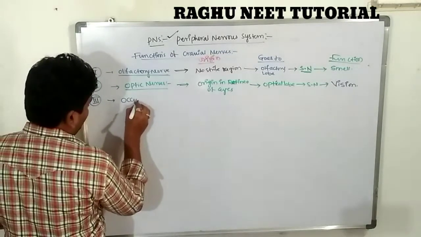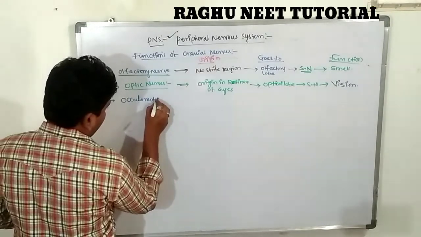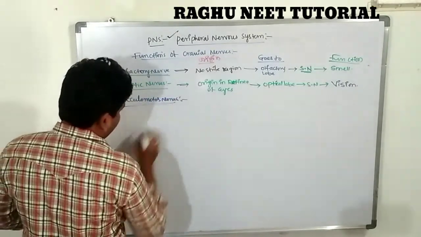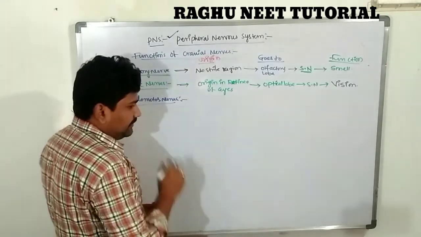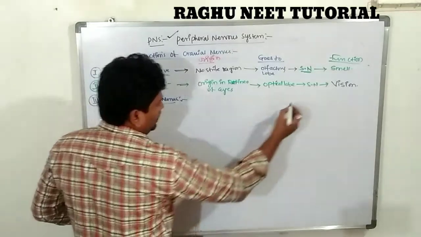Third one is the oculomotor nerve. It is the third nerve. This nerve is known as a motor nerve.